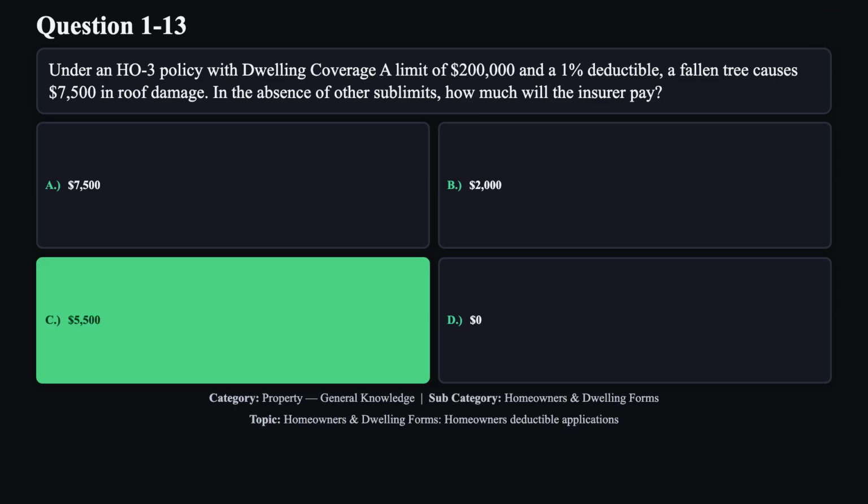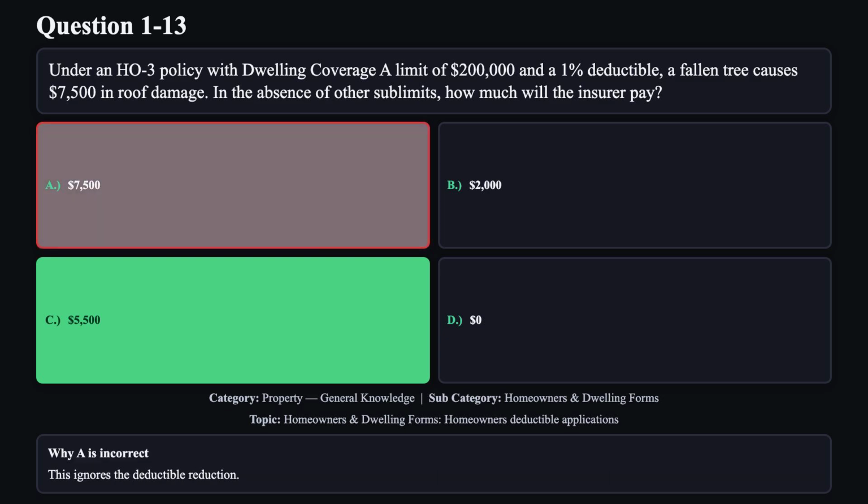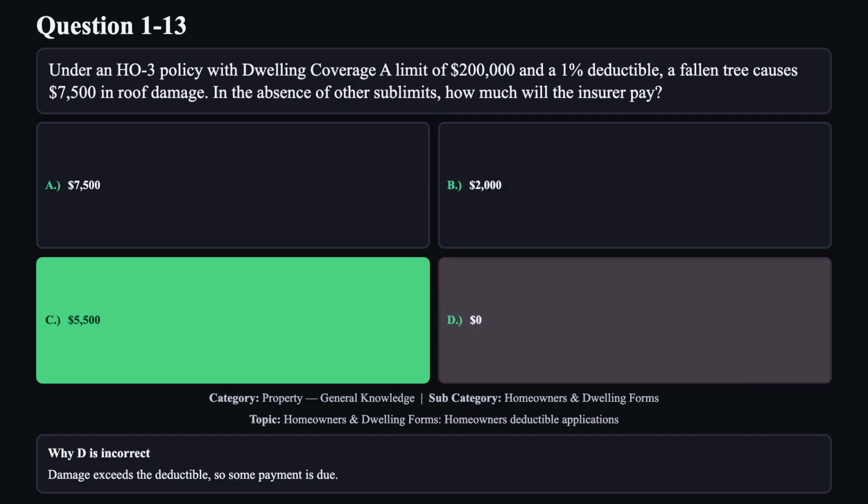The correct answer is C. The deductible equals $2,000, 1% of the $200,000 limit. Subtracting that from the $7,500 loss yields a payment of $5,500. Reason A is not correct. This ignores the deductible reduction. Reason B is not correct. This is the deductible amount, not the net payment. Reason D is not correct. Damage exceeds the deductible, so some payment is due.